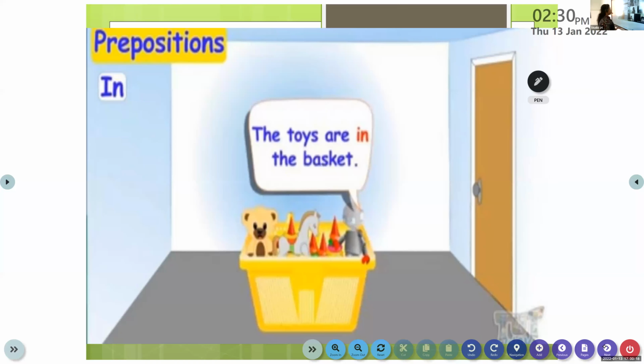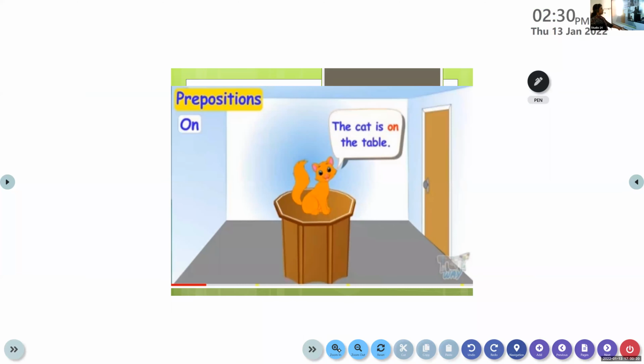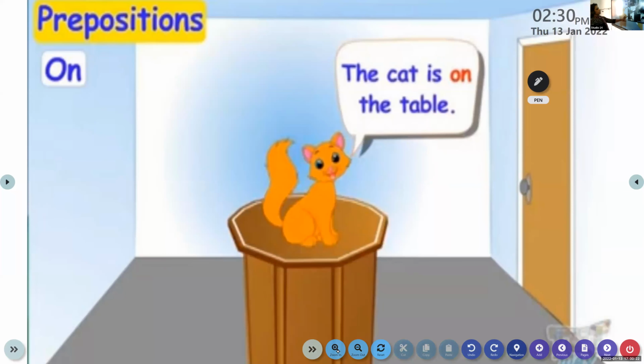Now let's move on to the next one. Where is the cat? The cat is on the table. So this is the position of the cat. It is on the table. So on is the position here, and it tells us where the cat is.